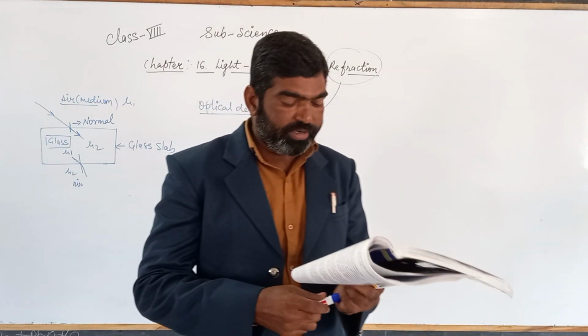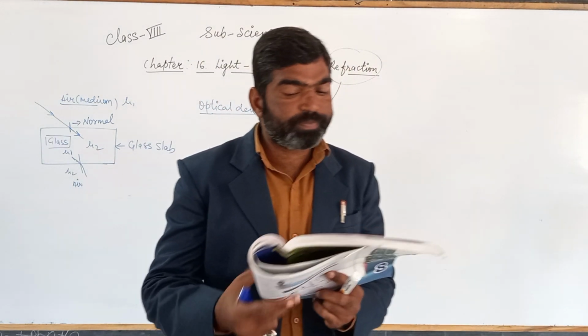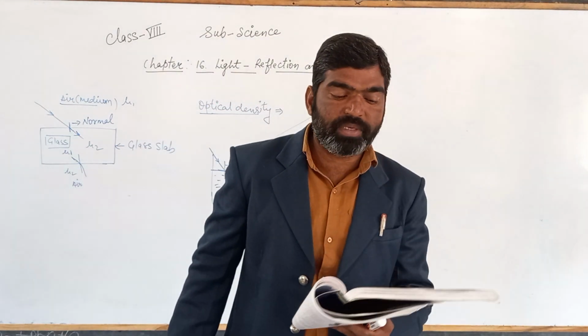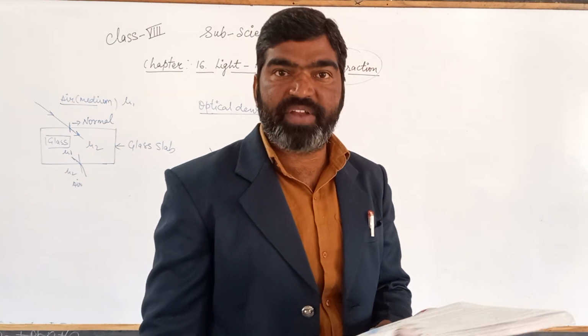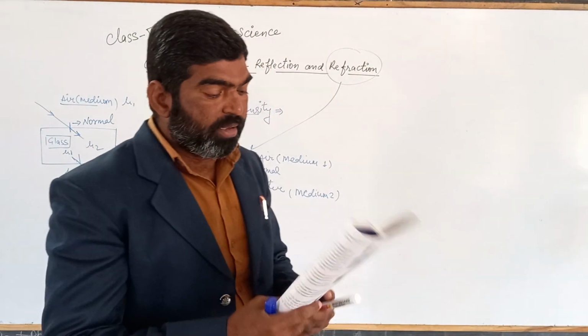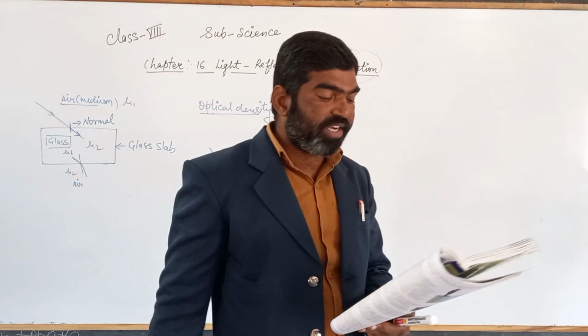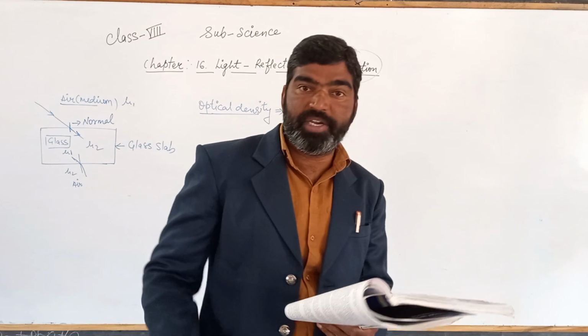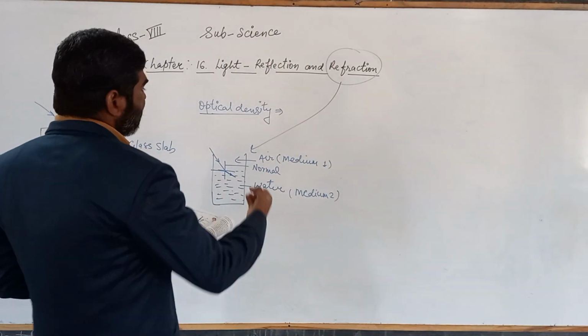So now you see in your textbook, page number 192. Here are some rules related to refraction, some important rules. When the light enters from the rarer to the denser medium. So here this air is called what?